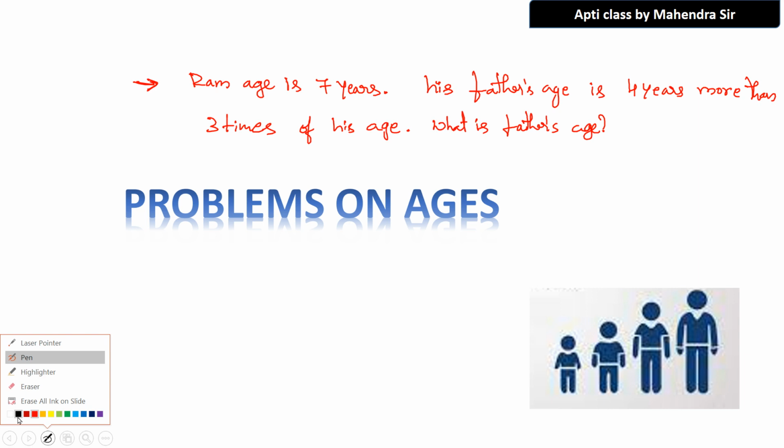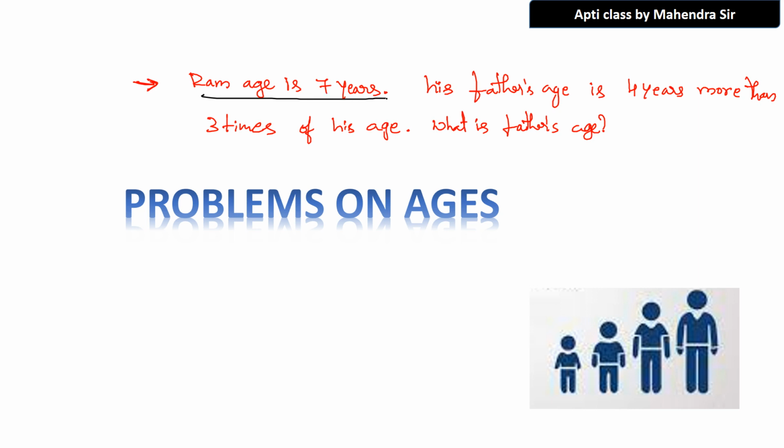In these kinds of problems, the biggest problem is that we do not understand the sentence formation. These kinds of sentences will be there whenever you see any problem. Let us take an example. Ram's age is 7 years.